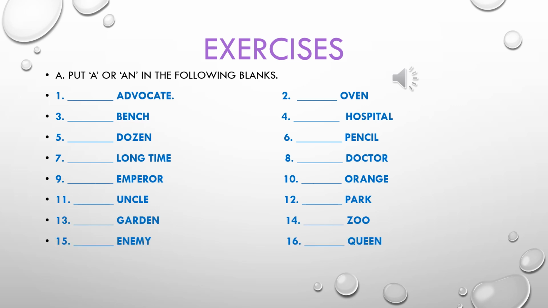Now we will do the exercises given at the end of the chapter on page number 51. Put A or AN in the following blanks. Number 1. Advocate. The word is starting from the alphabet A, and A is a vowel, as I have already explained to you in previous slides. So here article AN will come.